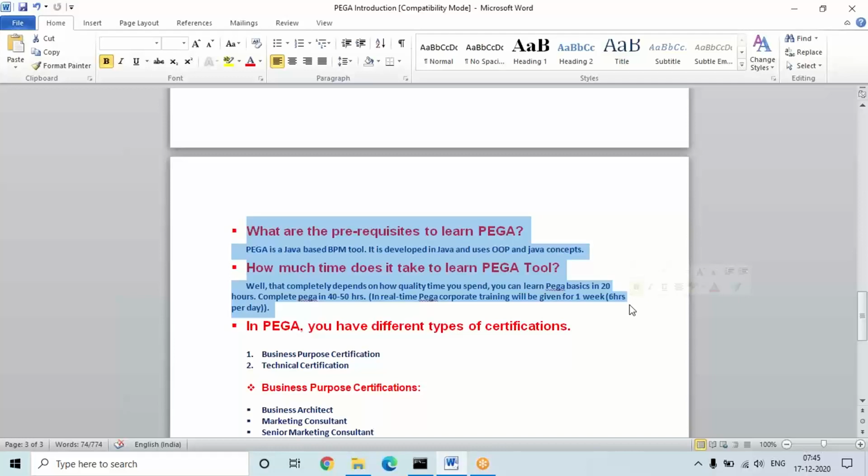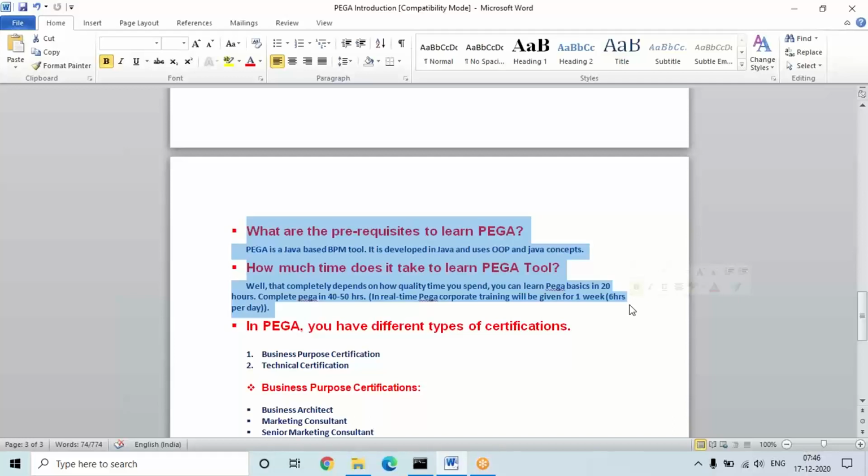In real time, suppose any company wants to take a resource from internally, they will give only one week of training, one week of knowledge transfer, and directly they'll be moved to the project. It is compulsory that they will be working only. They are going to learn all the things. Within one week only they are going to move a person to a Pega project.